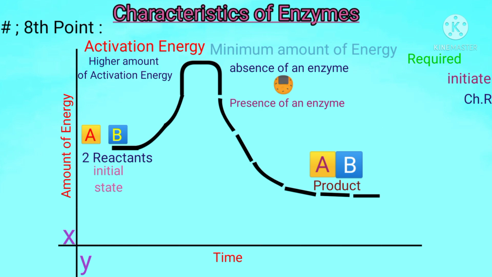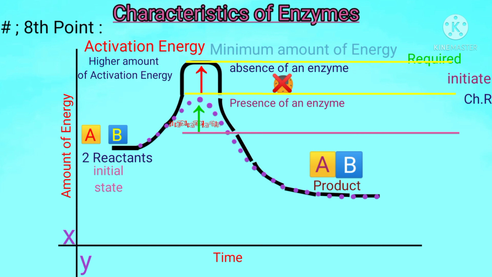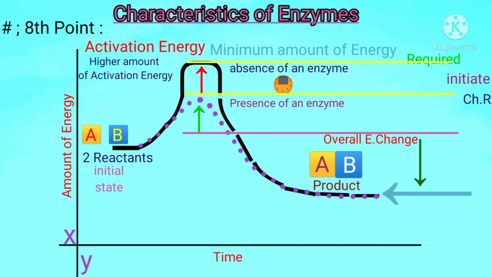In the presence of an enzyme, these reactants will require a lower amount of activation energy to be changed into a product. This activation energy is without an enzyme, whereas this activation energy is with an enzyme, and this gap represents the overall energy change between the reactants and the product. So we can prove from this diagram that enzymes lower the activation energy to start a chemical reaction. This reaction will take place rapidly in the presence of an enzyme at the same temperature.